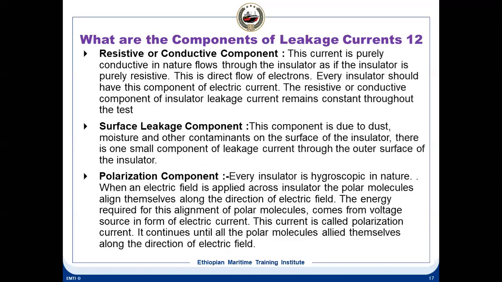So one is a capacitive component, a resistive component, and surface leakage. Surface leakage means that because of dust and moisture on the surface of the insulator, there is a small component of leakage current through the outer surface of the insulator. If you see a cable lying for a long time inside the engine room, because of the moisture and the dust, there is also leakage of current from the surface. That is called the surface leakage component. Okay, so this is another component.